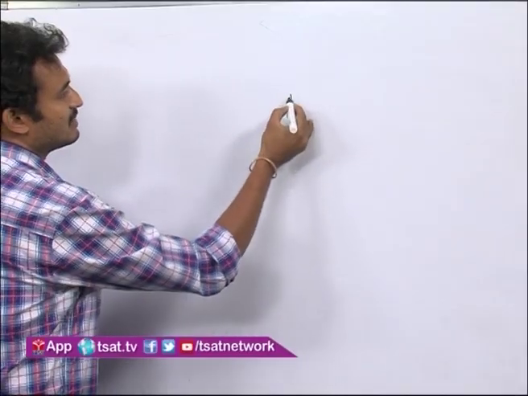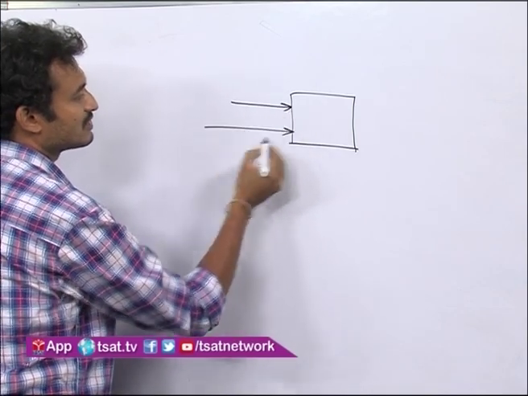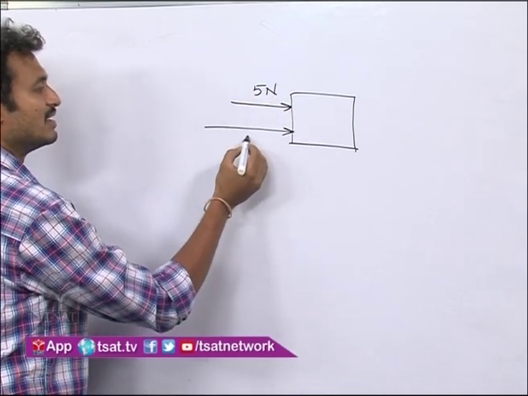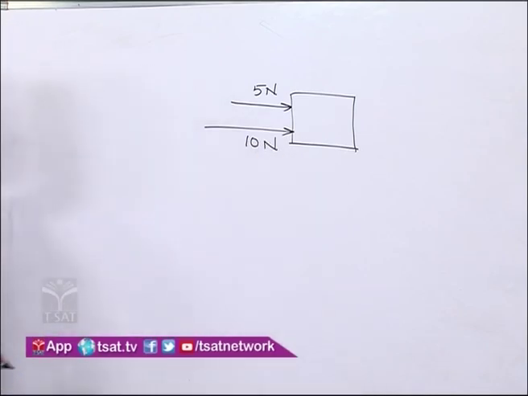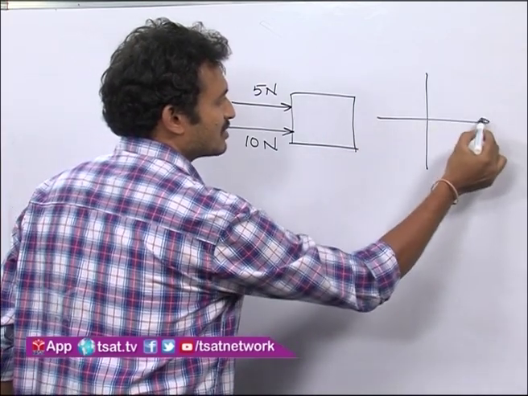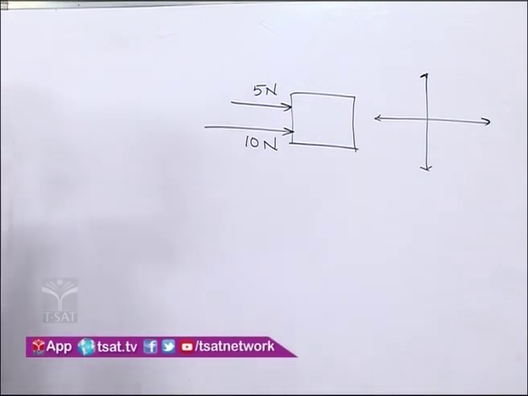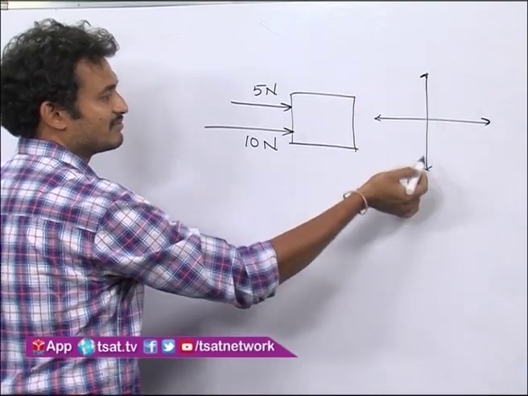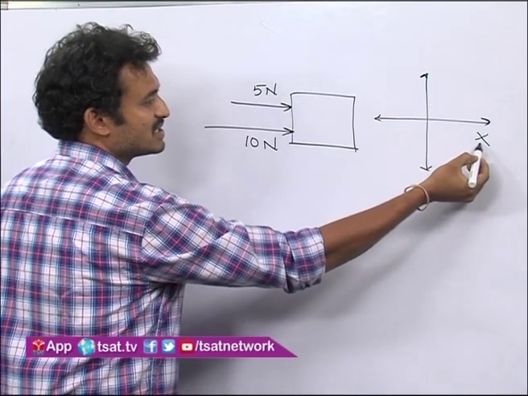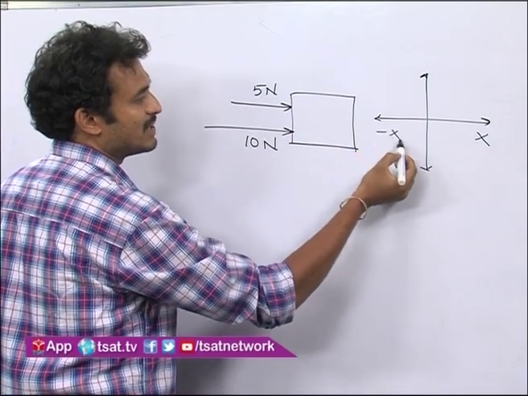For example, see, this is an object and here two forces are acting on the object, let it be 5 newtons and this is 10 newtons. Now these two forces are acting in the same direction. Now I am taking the directions also. In a plane we have only two directions, x and y. Of course, positive x, positive y, negative y. So this is the coordinate system, and in this I am taking the positive x direction values as positive and negative x direction values as negative.